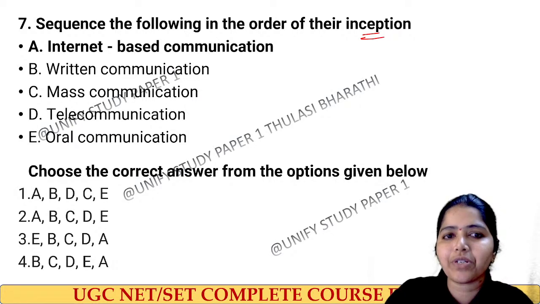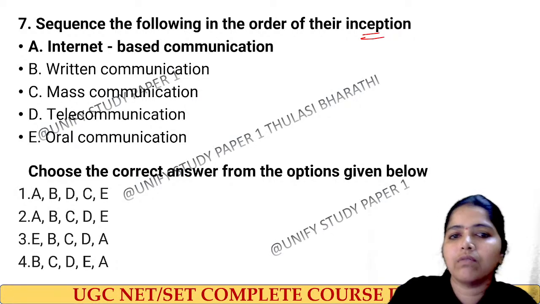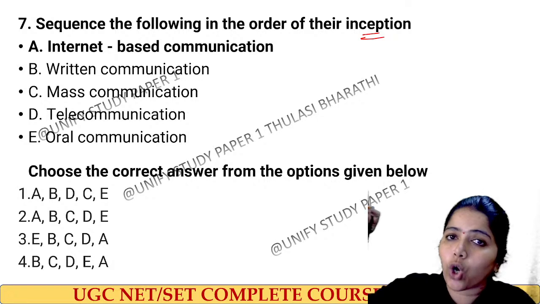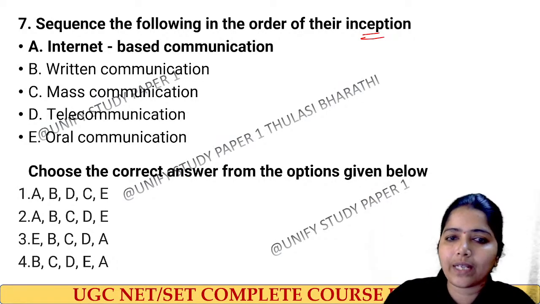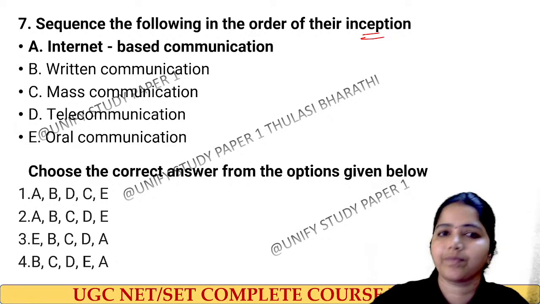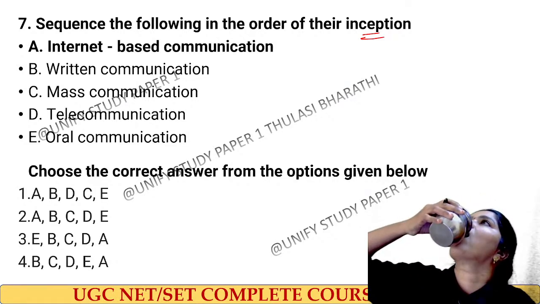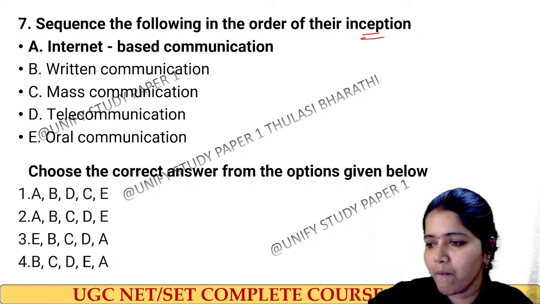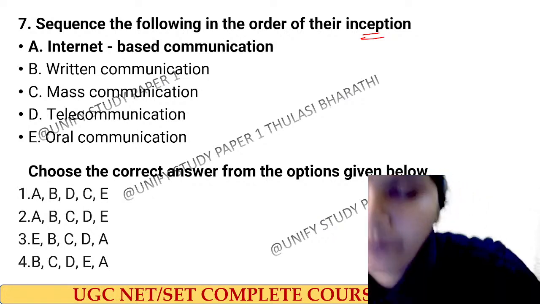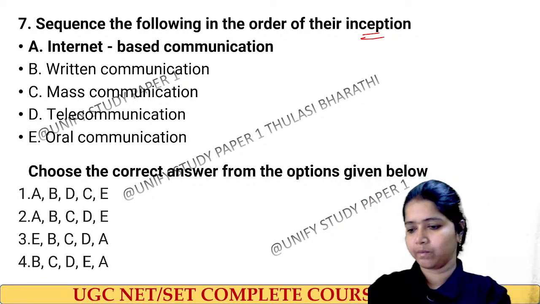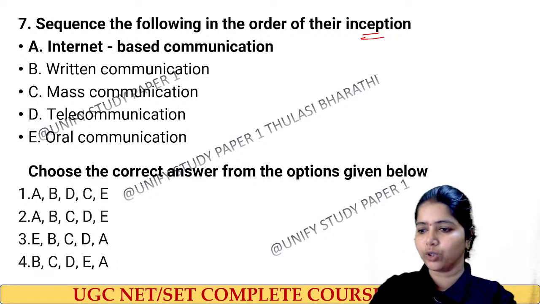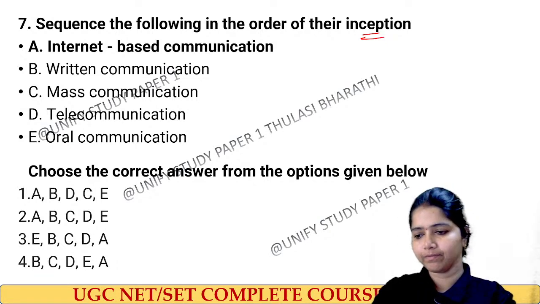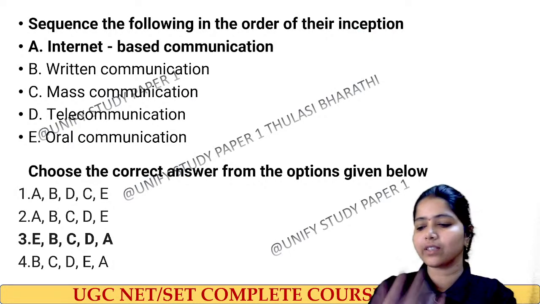Internet based communication, written communication, mass, tele, oral: arrange them according to the order of inception. The right answer for this question is option number 3.